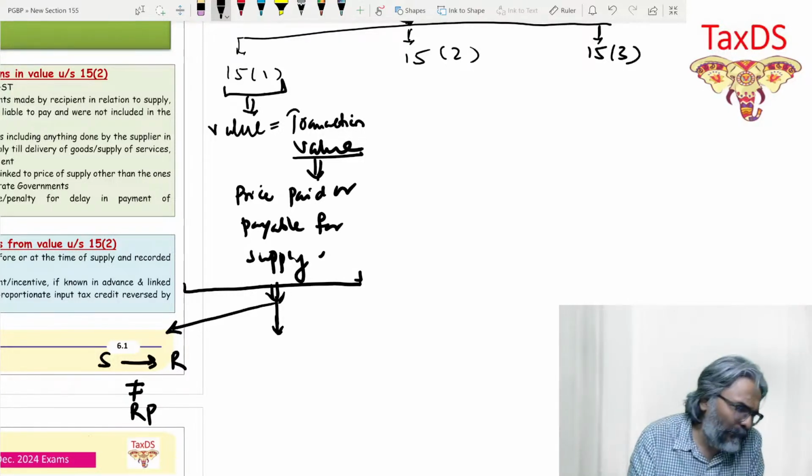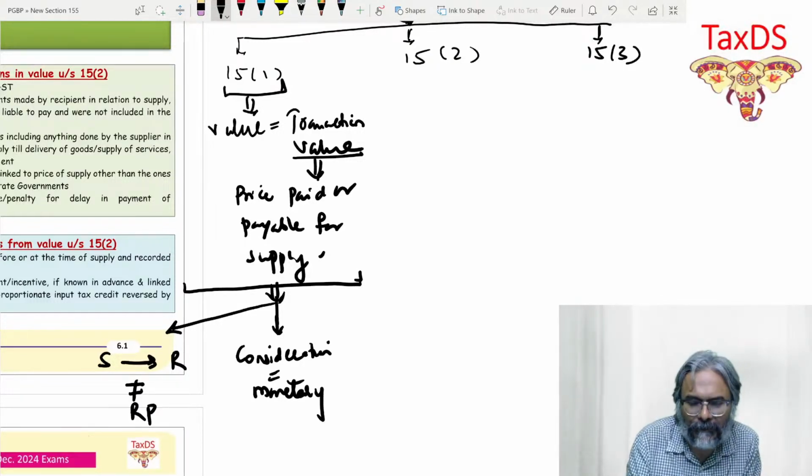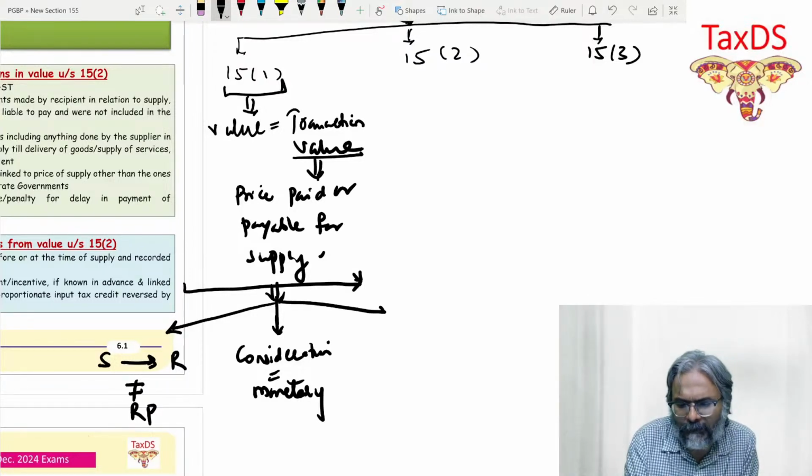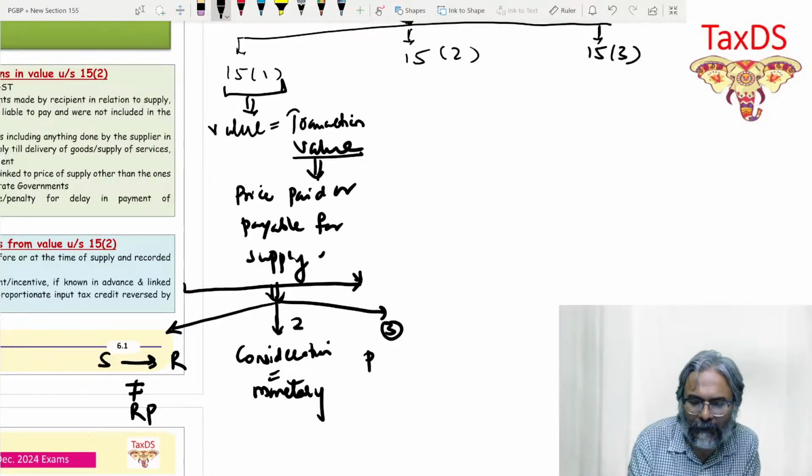The second condition is that the consideration should be in monetary form. And the third condition is that the price should be the sole consideration.